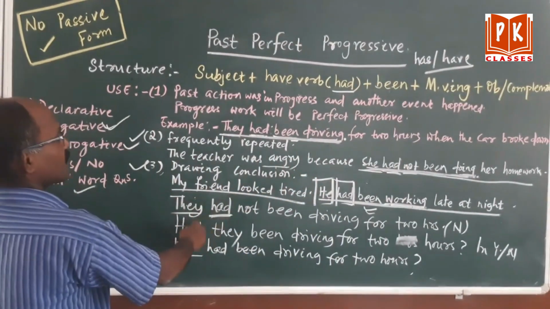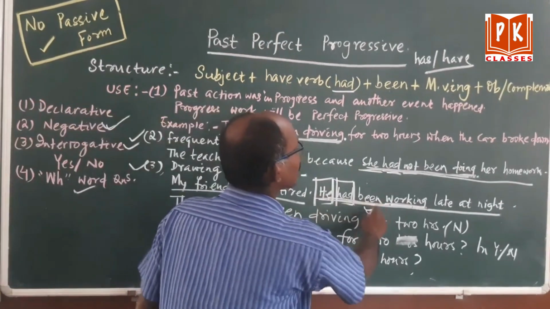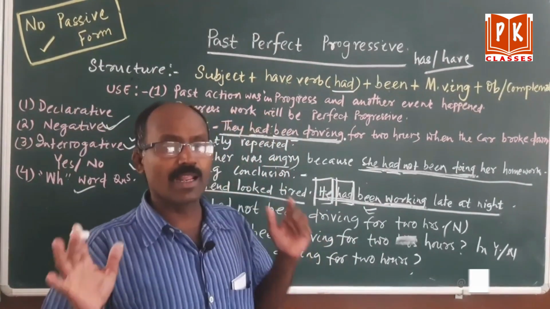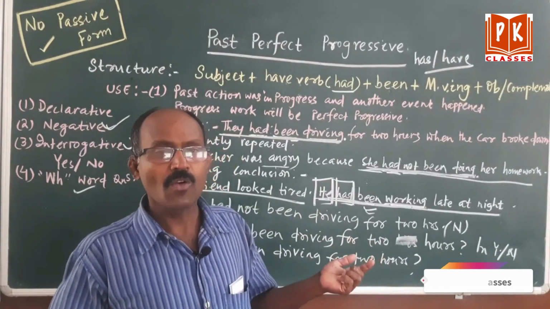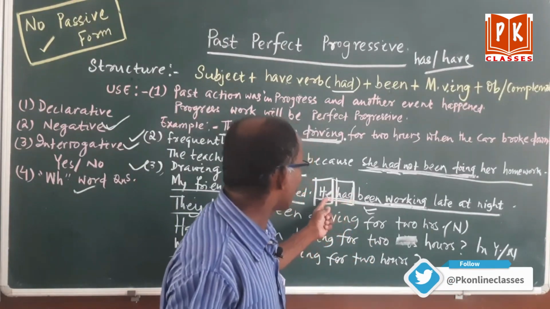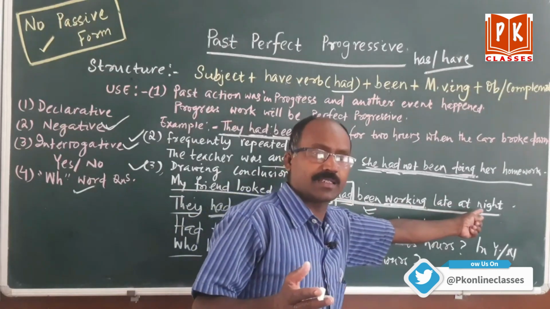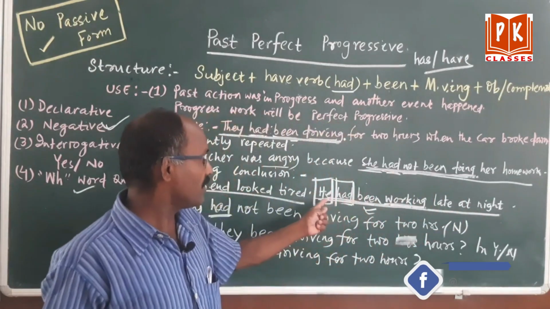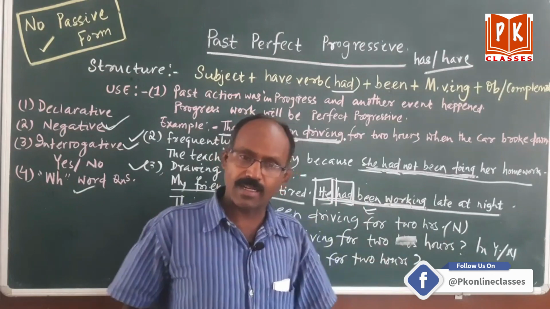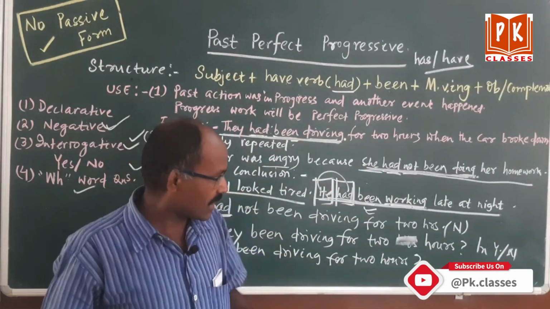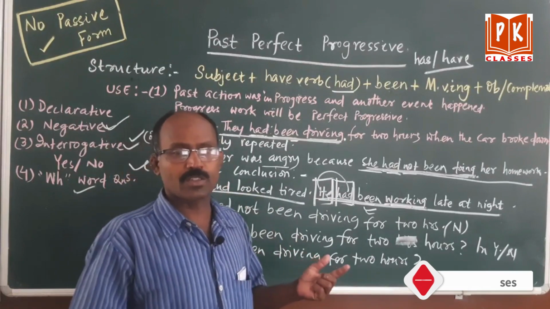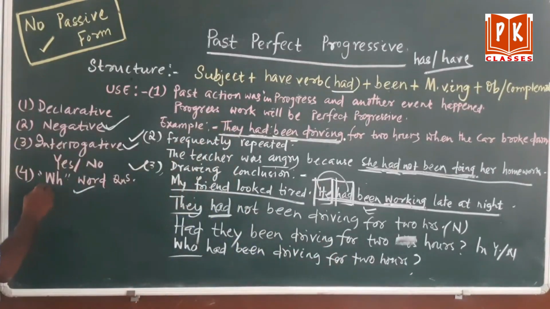Here also another sentence is there. He had been working late at night. It is a declarative sentence. Make it negative: he had not been working late at night. Make it interrogative. Had will come first: had he been working late at night? Then the WH word question. Here you are facing the problem.